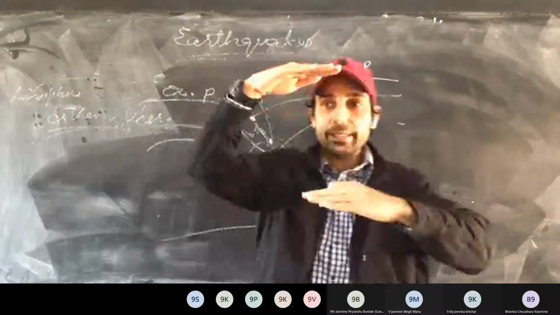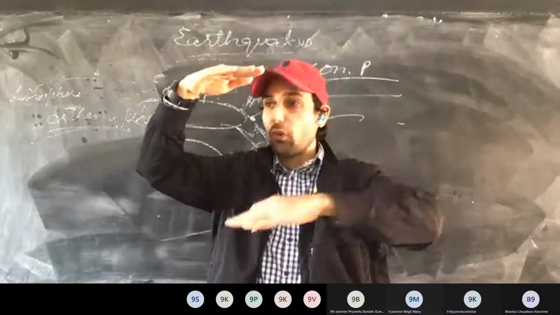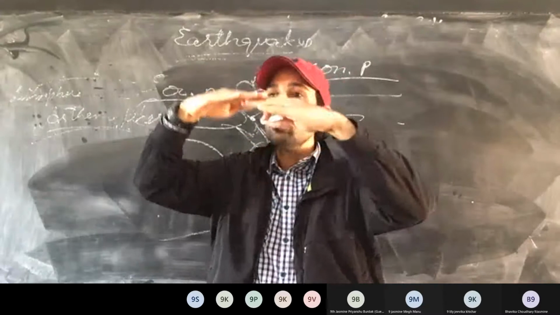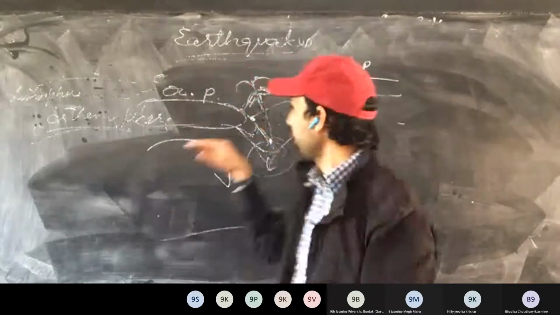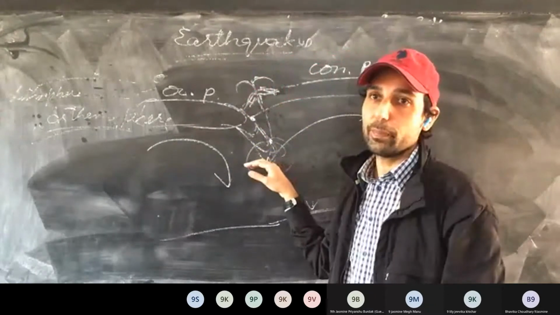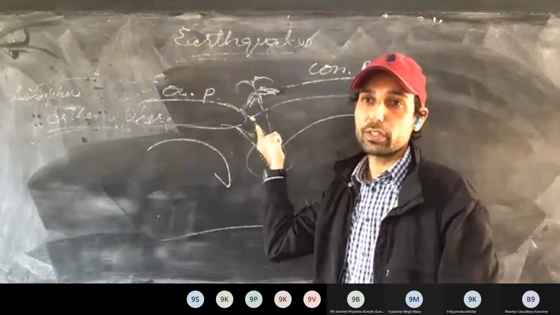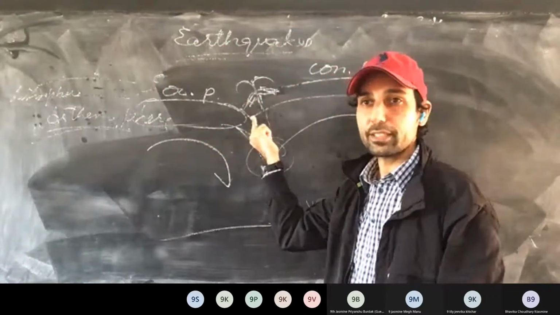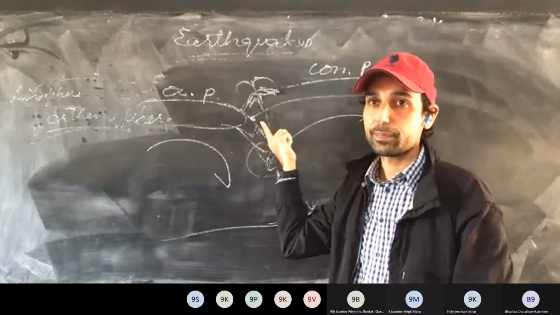Now see here, as the depth decreases, the focus will be more towards the earth's surface. The shallower the focus is, the more severe the earthquake will be. If it is at more depth, the earthquake will be less severe. So shallow earthquakes are more severe since the focus lies just below the surface, not much at depth. So if it is 60 or 70 kilometers just below, or 40 kilometers, we have a severe earthquake.